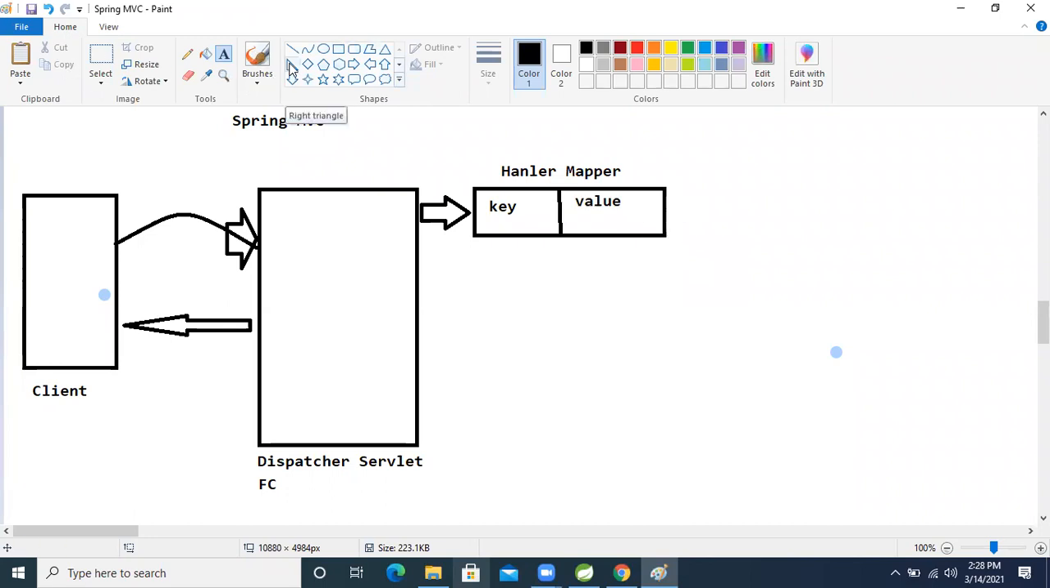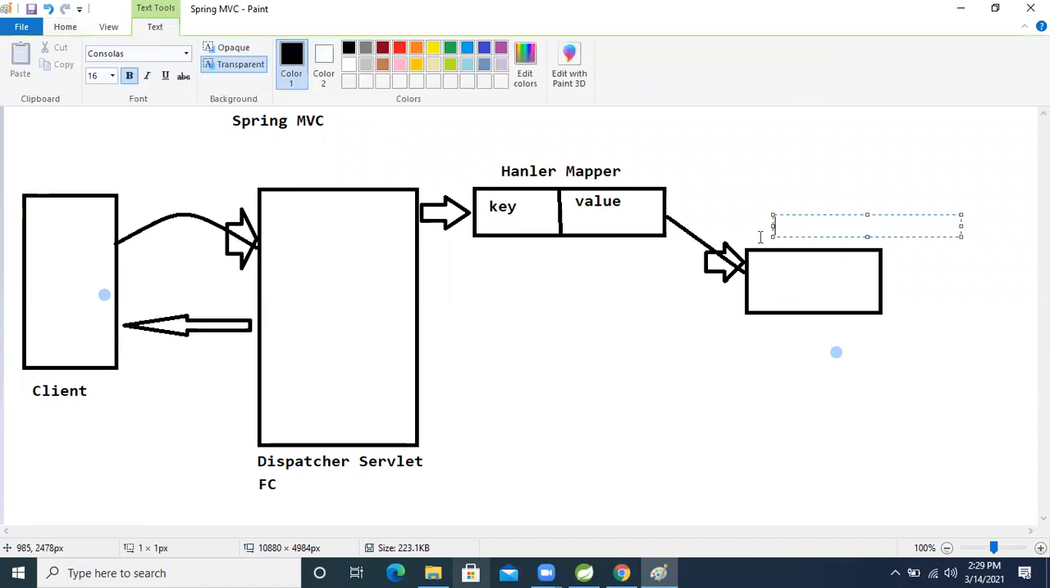We will develop our own logic in our own controller, which is Java. Based on the URI and URL, the handler mapper specifies the first one, and then it calls our own controller. Here we wrote our own controller.